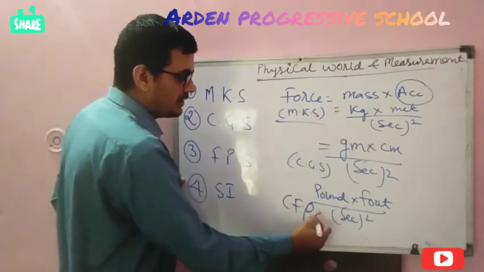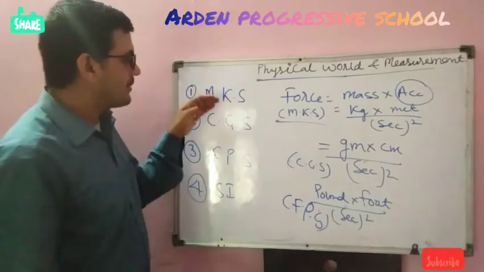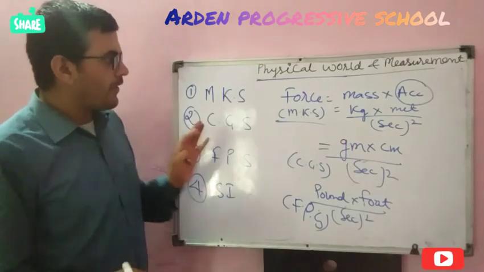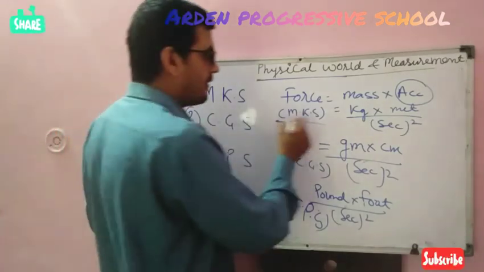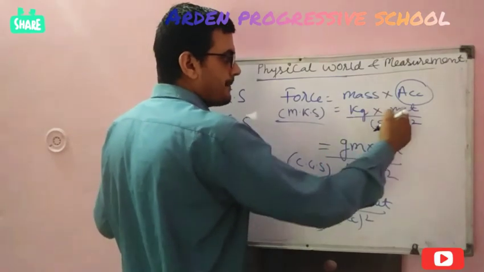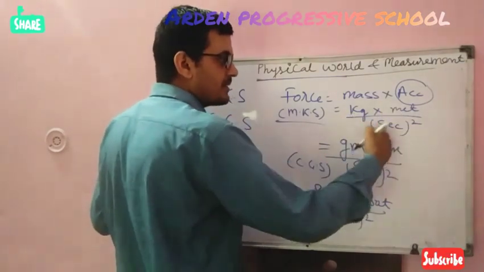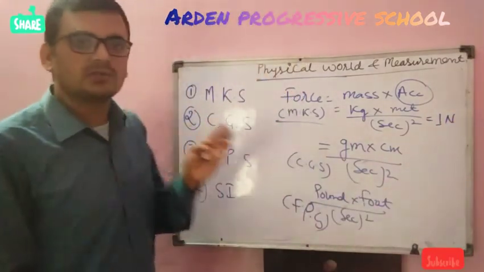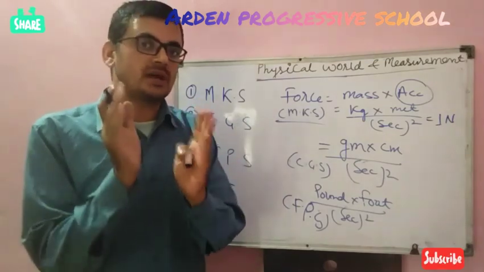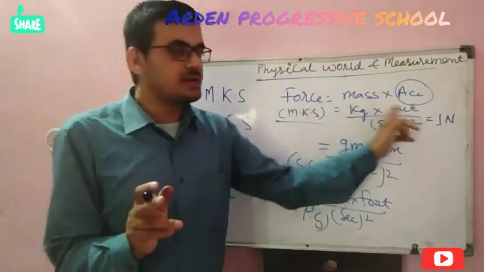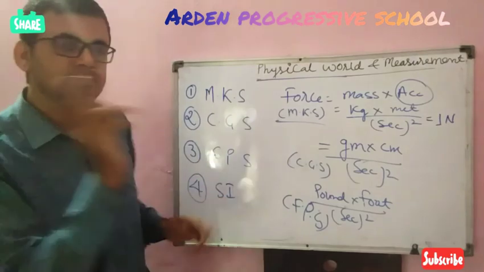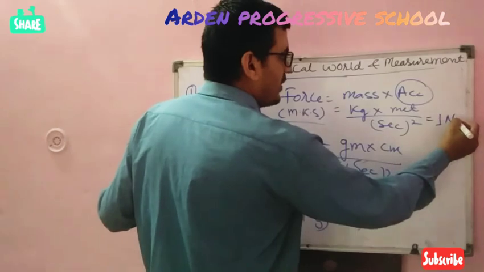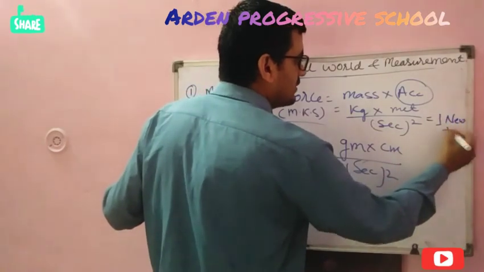Then I have told you, beta, that for every system there is an international standard. For the MKS system, 1 kilogram meter per second square is called 1 Newton. We say that a force of 1 Newton or 100 Newton is applied. What is that Newton? That Newton represents kilogram meter per second square. It is called 1 Newton.